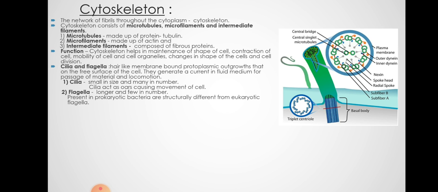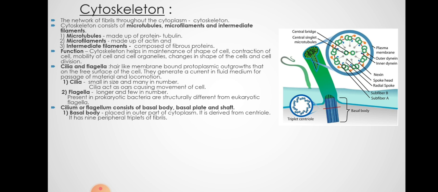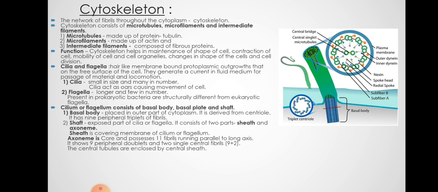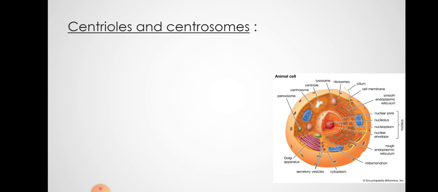They are present in prokaryotes, bacteria, and structurally prokaryotic flagella are different from eukaryotic flagella. Basal body, basal plate and shaft are some parts here, so you can read about them. And there is a specific 9+2 arrangement of fibrils there: 9 doublet fibers running parallel to each other, and centrally there are 2 fibrils. Such is the structure of the flagella.